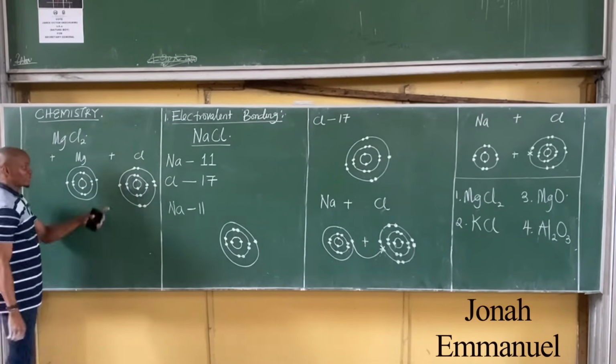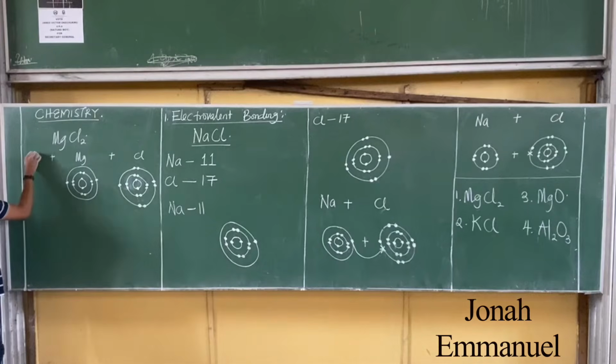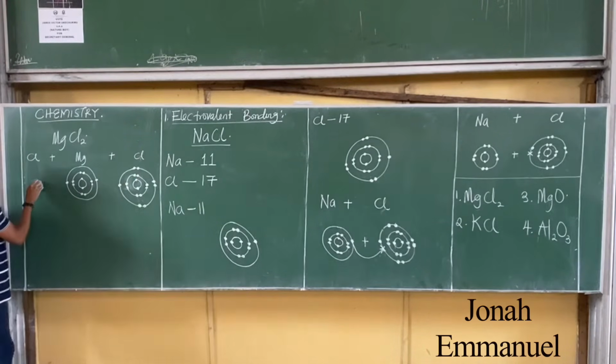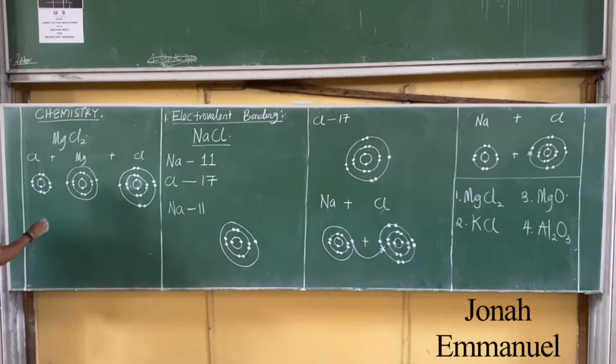So this chlorine 17 is 2, 8, 7. Since we said we have 2 atoms of chlorine, here's 1 atom of chlorine. The second one here becomes 2, 8, 7: 1, 2, 1, 2, 3, 4, 5, 6, 7, 8, 2, 8, and then 7.